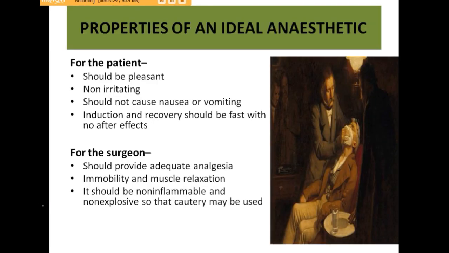Properties of an ideal anesthetic for the patient: it should be pleasant, it should be non-irritating, it should not cause any post-op nausea and vomiting, and the induction and recovery should be very fast with no after effect in the patient. And for the surgeon, an ideal anesthetic should provide adequate analgesia, it should provide immobility and muscle relaxation, and it should be non-inflammable and non-explosive so that cautery can be used during the procedure to stop the bleeders.